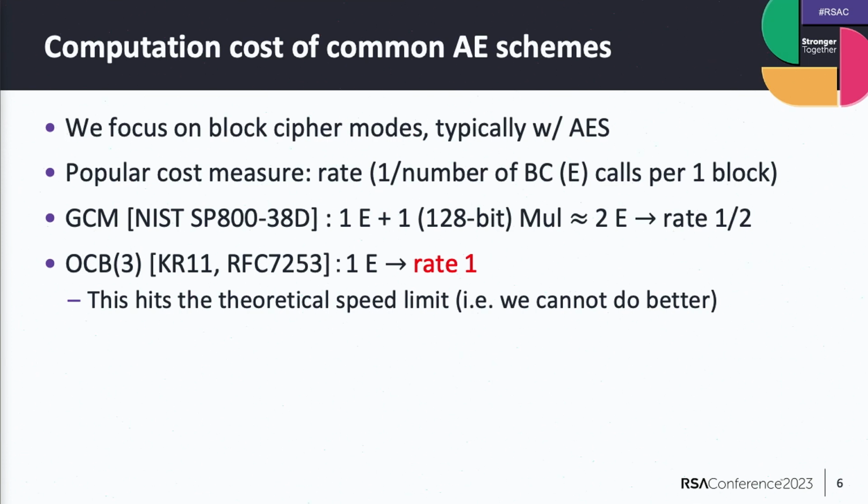On the other hand, there's a very nice mode of operation called OCB, the latest version developed by Krovetz and Rogaway, and now standardized in an RFC. This scheme has rate 1, which means that encryption and authentication are done in just one call per input block, so it's quite good. Actually, this hits the theoretical speed limit because we always need at least one block cipher call per input block just for encryption. In that sense, we cannot do better in terms of the rate.